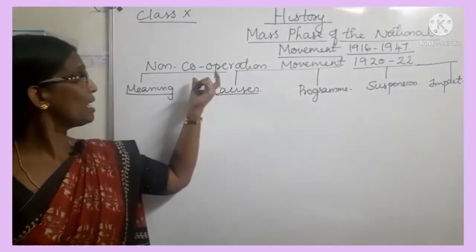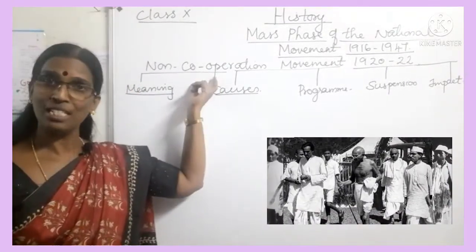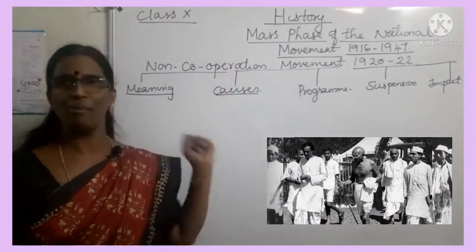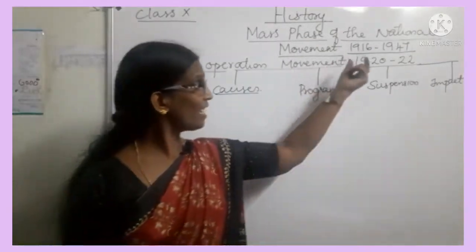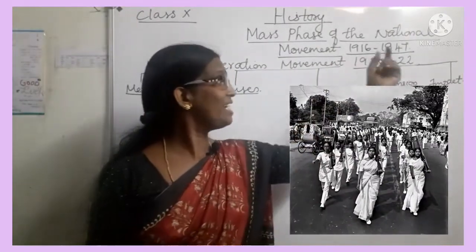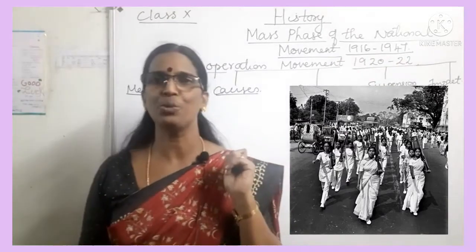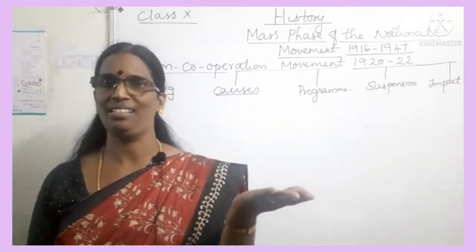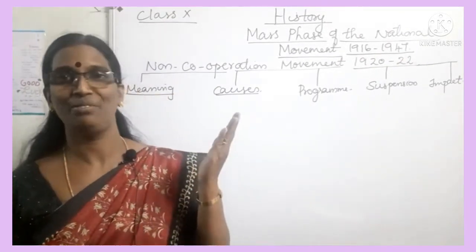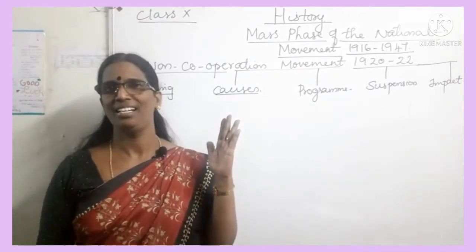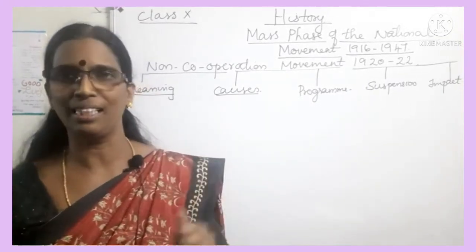So the first mass movement, the non-cooperation movement, started in the year 1920 and ended in the year 1922. Non-cooperation was the first mass agitation under the leadership of Mahatma Gandhi.